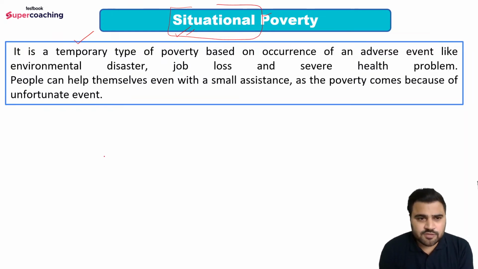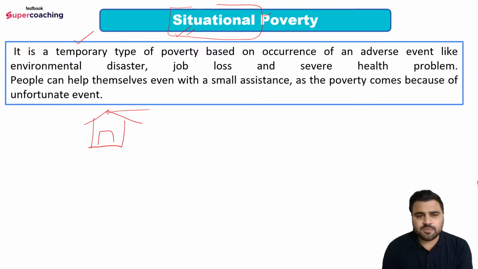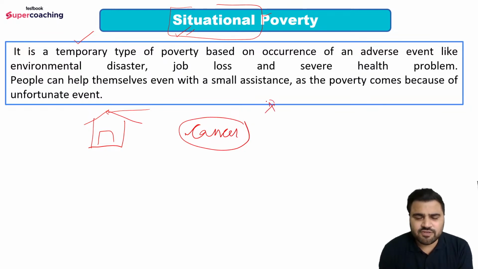For example, suppose if you are having a business, ठीक है, आपका एक बिजनेस है, अच्छा बिजनेस है, बढ़िया बिजनेस चल रहा है, you have a decent client base, ठीक है, आपको पूरा नॉलेज है, but यहां पे एक severe illness होगी, for example cancer, ठीक है, तो आपके फैमिली में किसी को कैंसर हो गया, I am just taking an example, Mr. X की फैमिली में किसी को कैंसर, suppose he is suffering from cancer,